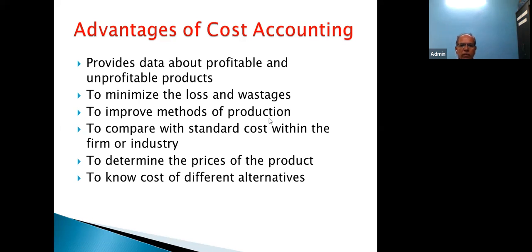There is also a strategy like dumping production, a huge production. There are some companies that go for a very small size of production, small batches, because their aim is to improve methods of production.